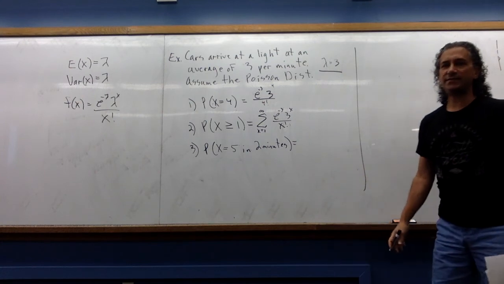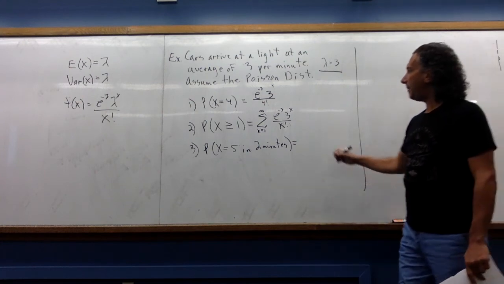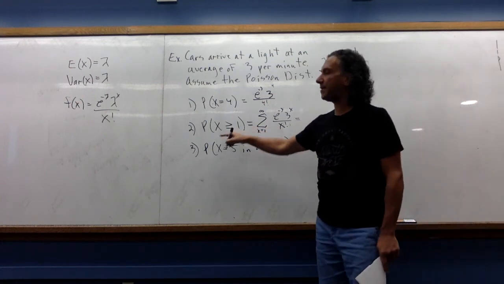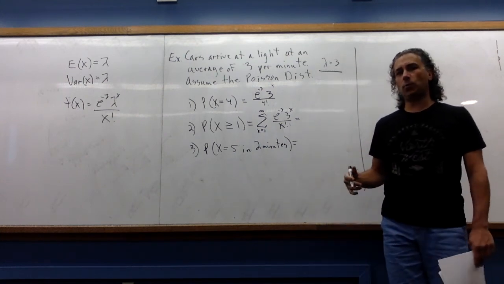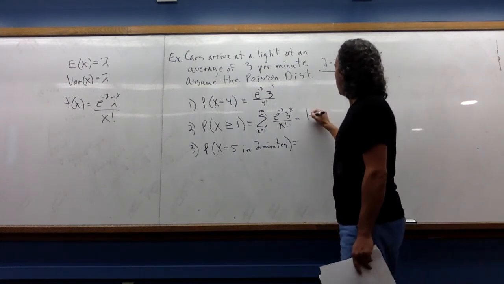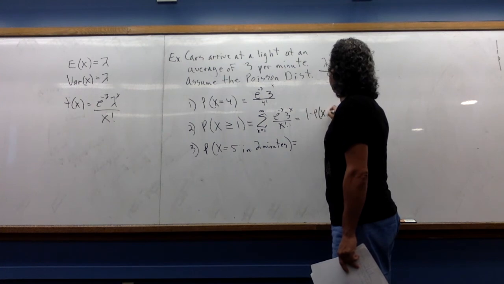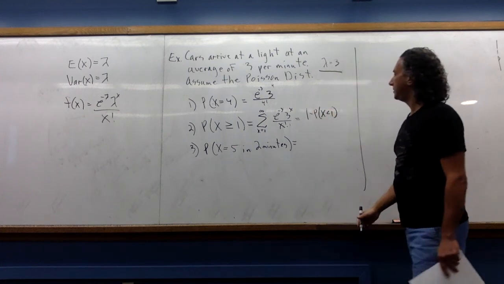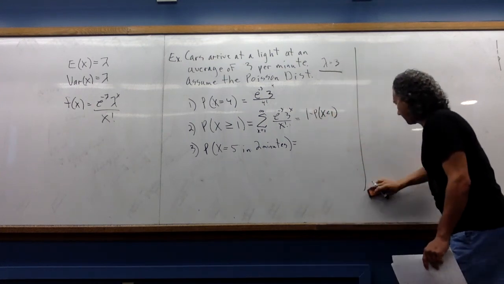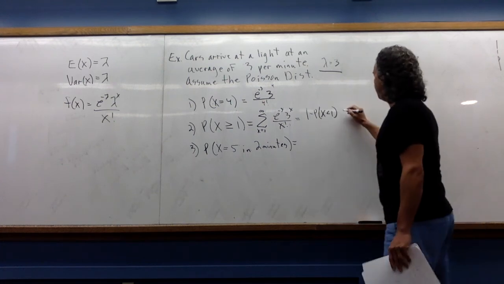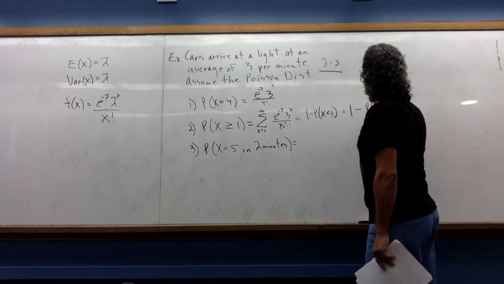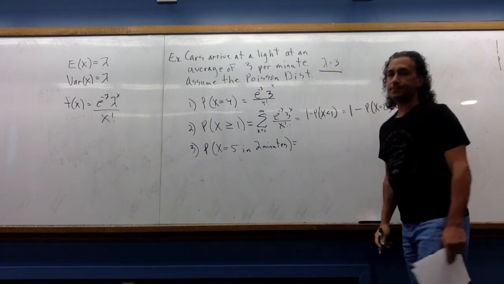But that's not very satisfying. Instead, I think a better approach is to realize that the probability of being bigger or equal to 1 is 1 minus the probability that x is less than 1. In other words, 1 minus the probability that x is just 0. Right?